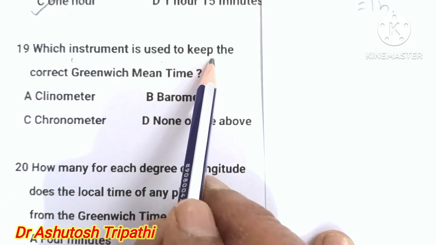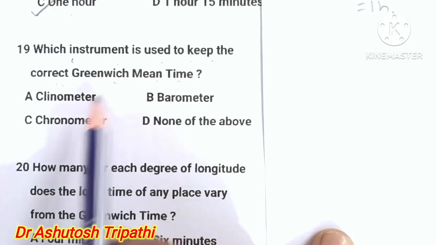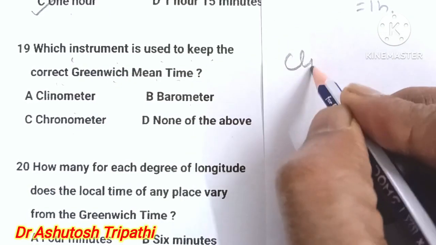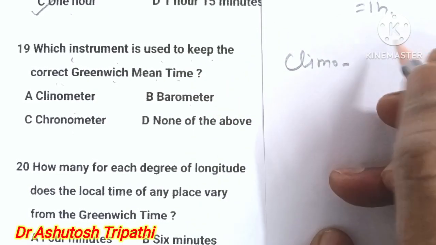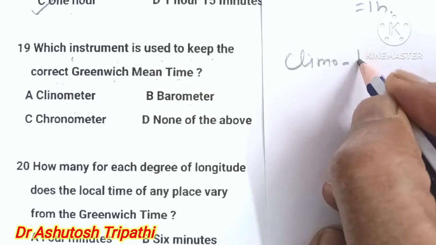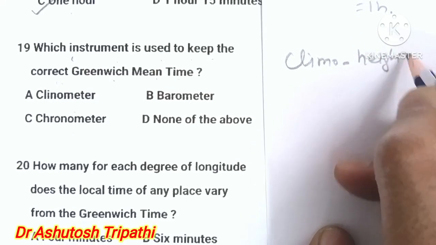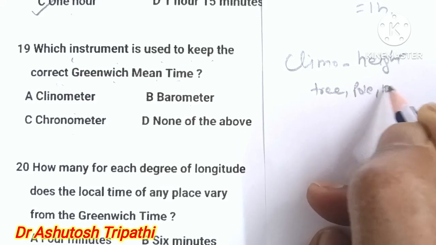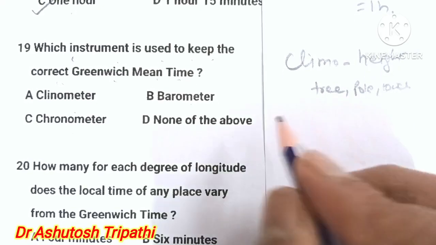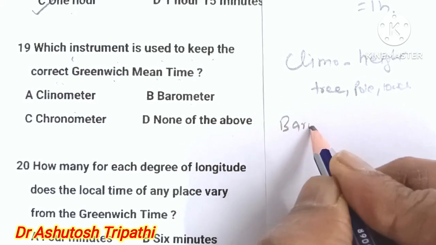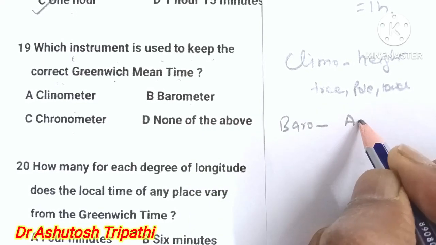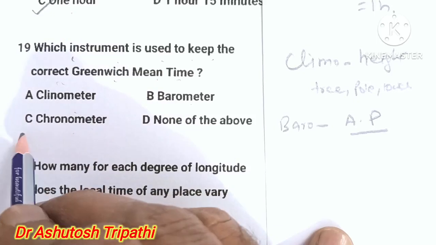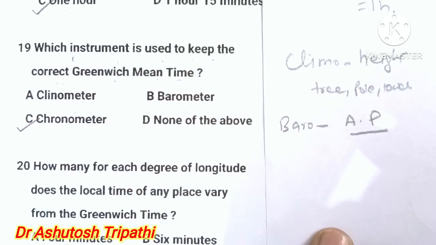Which instrument is used to keep the correct Greenwich mean time? Clinometer, barometer, chronometer. First we have to know what a clinometer is. A clinometer is an instrument to measure the height of a tree, pole, tower, building. A barometer is used to measure atmospheric pressure. Now the answer is chronometer.